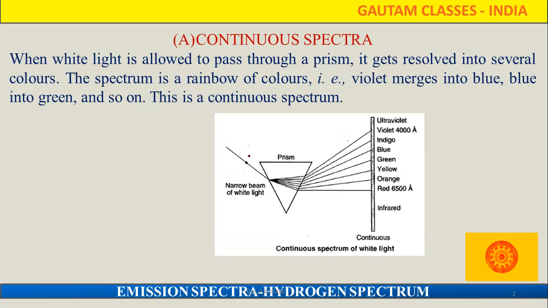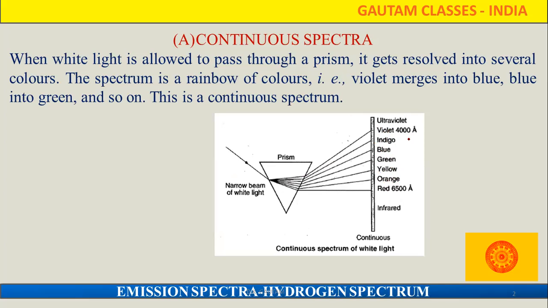When white light is allowed to pass through a prism, it resolves into several colors, and mostly we observe seven colors: violet, indigo, blue, green, yellow, orange and red, and that is called the rainbow. In that rainbow, we mostly differentiate the seven colors.